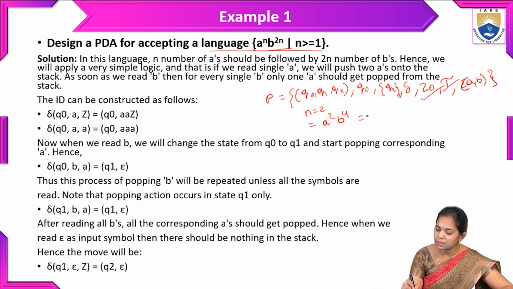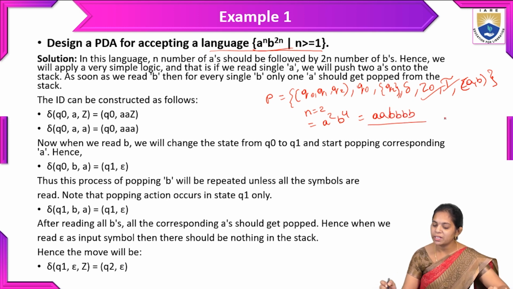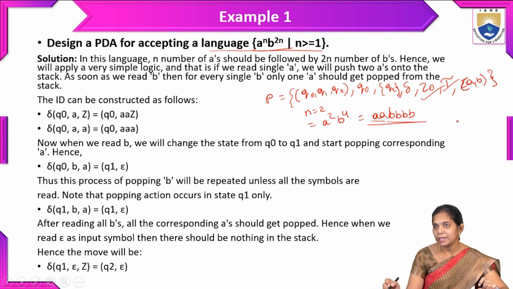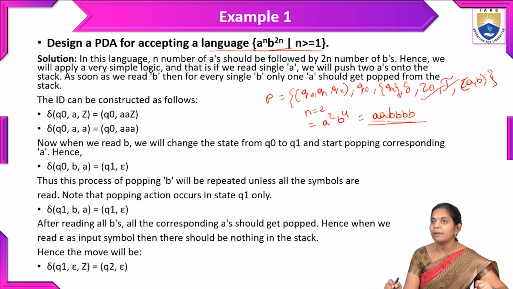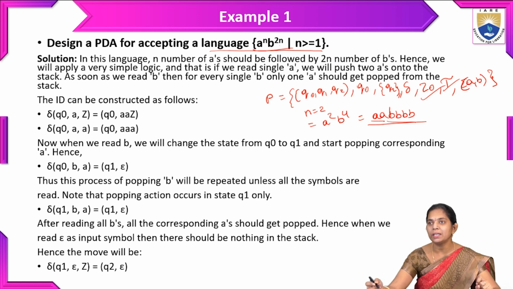So here we will elaborate this language, a^n b^2n. By seeing this language, we can say that a power n is followed by b power 2n. So we have 2 A's here and 4 B's are there. While inserting a, we have push and pop operations in the step. By consuming all the input, we have to get the empty stack. Then only it is going to be accepted by the pushdown automata.